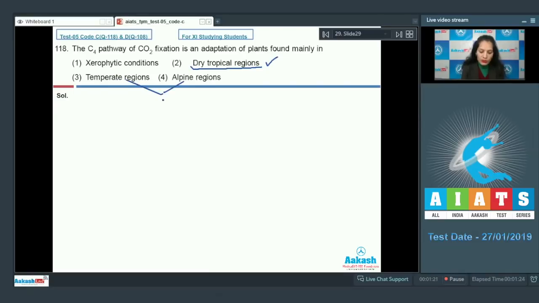Alpine and the temperate regions both are the cold regions, so these options are ruled out. C4 plants cannot grow over here, as one of the enzymes of C4 plants called PEP synthetase is cold sensitive. In xerophytic conditions, the CAM plants can grow, but not the C4 plants. So the correct option for the given question is option number 2. Let's move on to the next question.